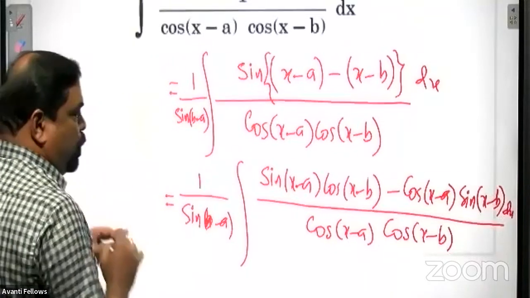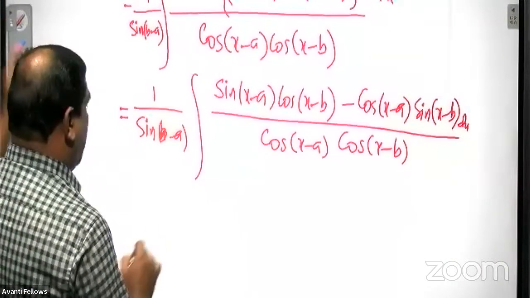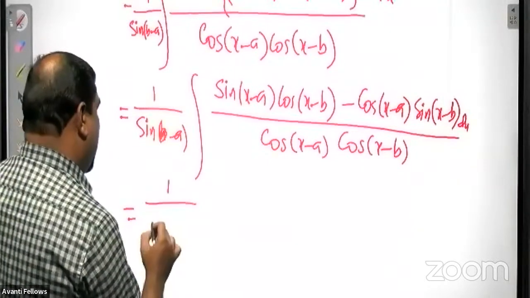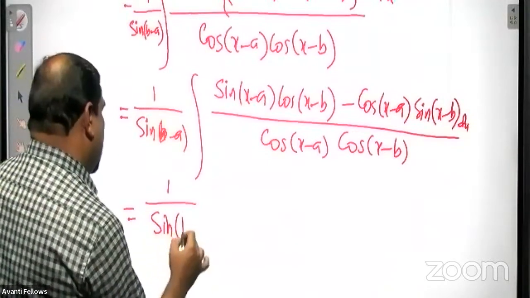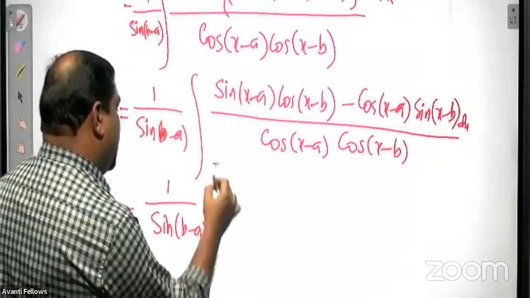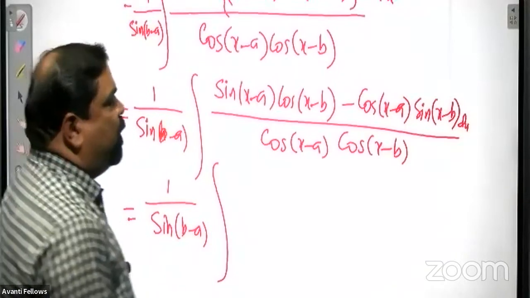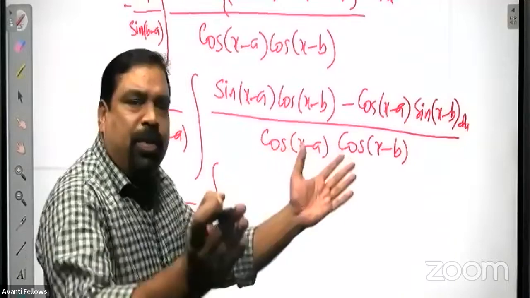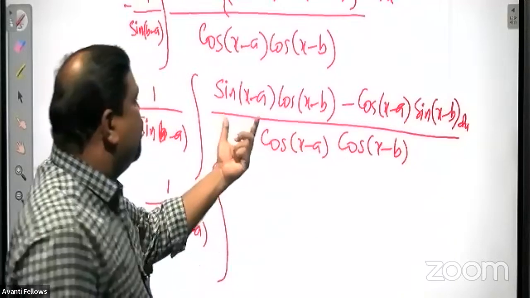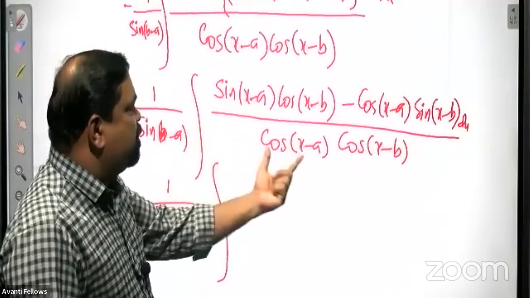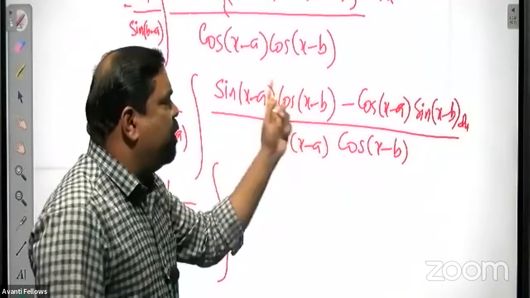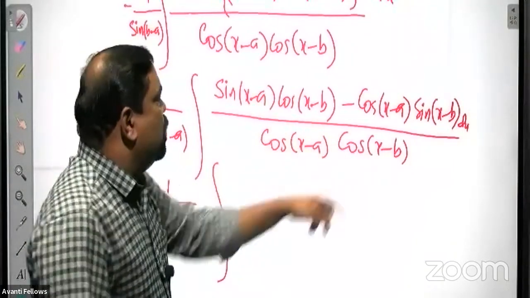After that, we have to separate it as two integrals, two parts. So 1 by sin(b minus a) into, divided by the denominator, separate it as two terms. The first term will be sin(x minus a) divided by cos(x minus a), since the cos(x minus b) portion will be cancelling.